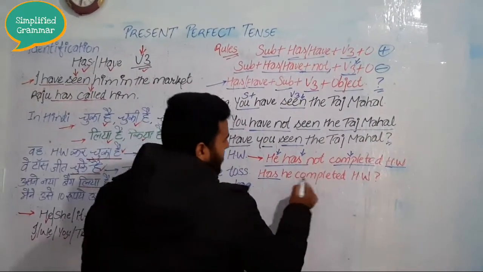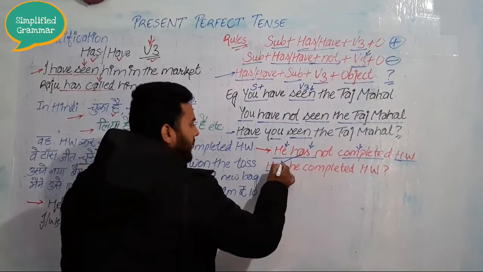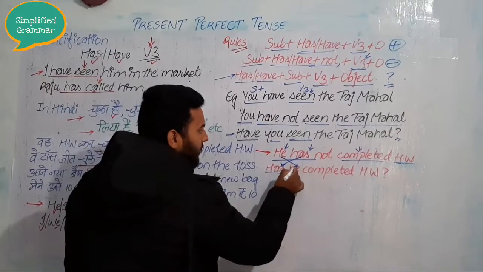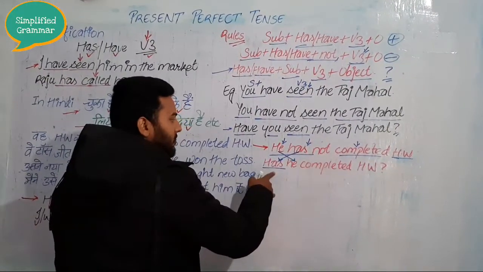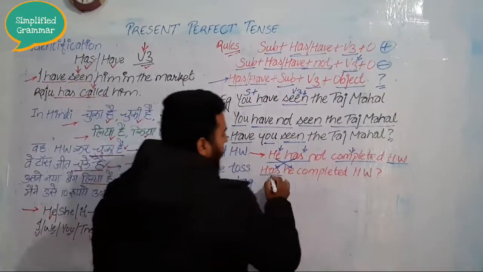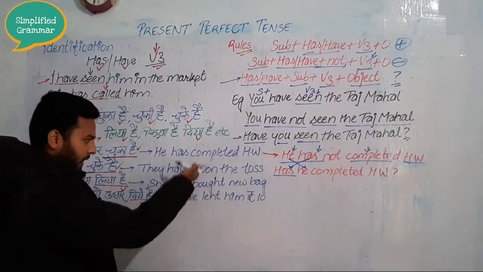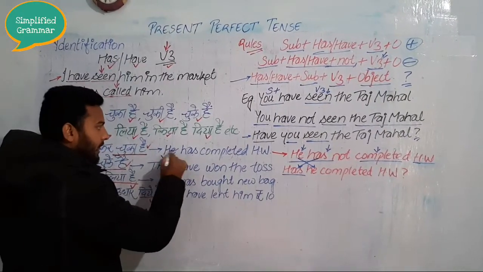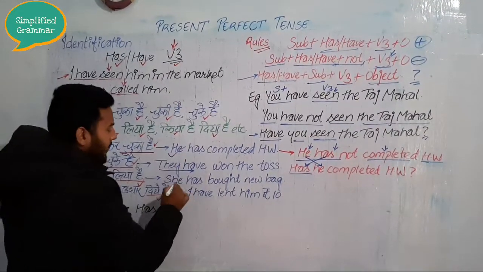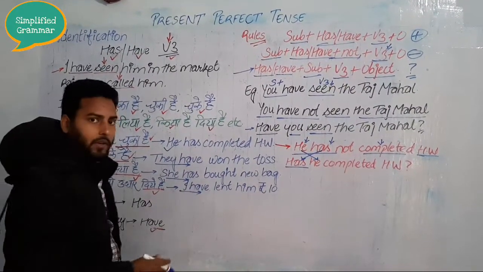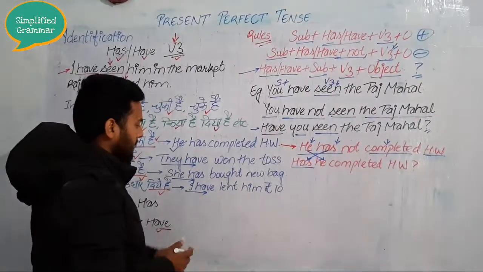Now it's interrogative form: has he completed homework? You can see there has at the beginning, then the subject inside. You know how to make the interrogative forms. Always the helping verb comes first, then the subject goes in. So, has he completed homework? Now you can make this easily if you know the rules and regulations of these tenses.